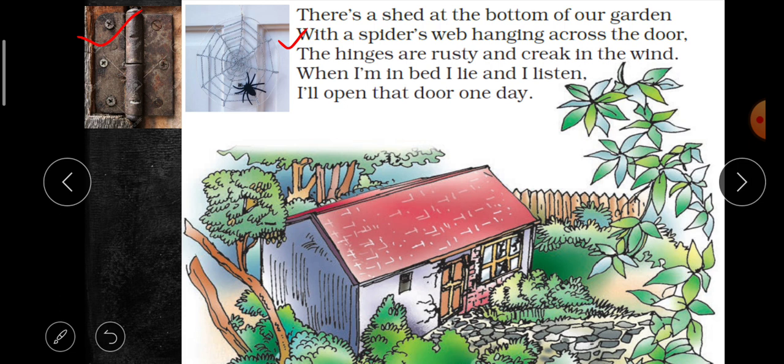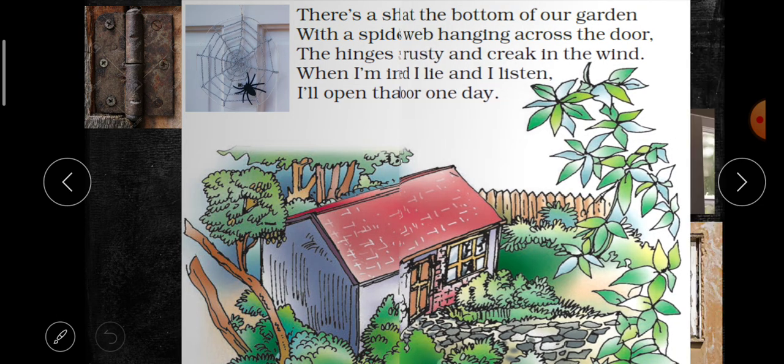When I am in bed, I lie and I listen. Here I is used for the poet himself. The poet is lying in bed and he is listening to that creaky and irritating sound. I'll open that door one day. He's saying to himself that he'll definitely open that door one day and see what is inside that shed. And here it shows the strong determination of the poet to open that door one day.